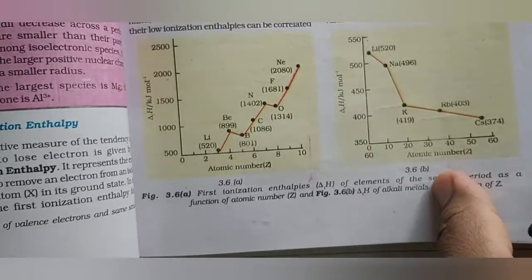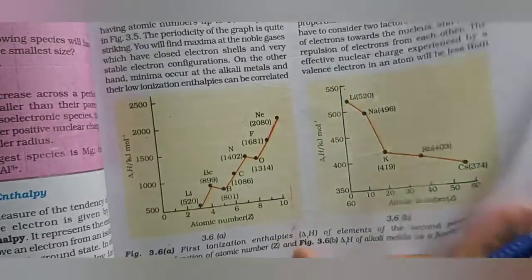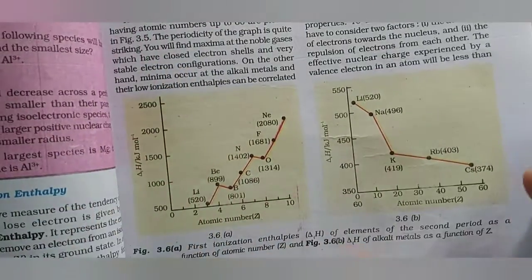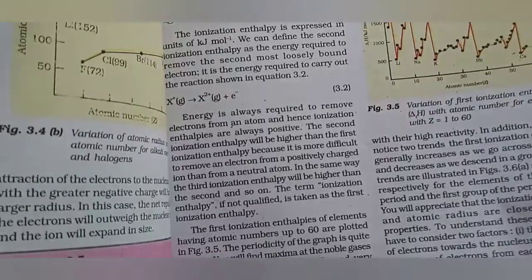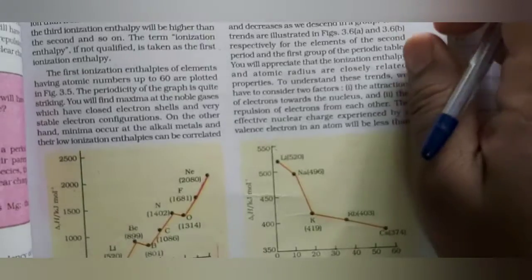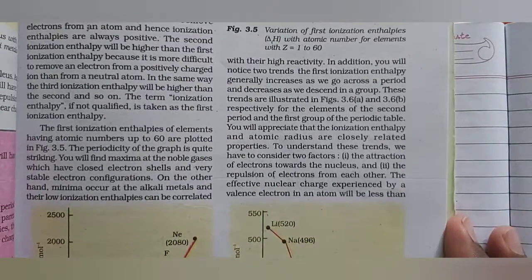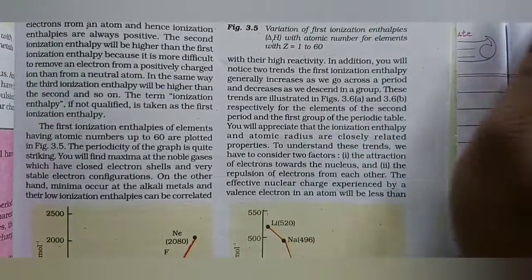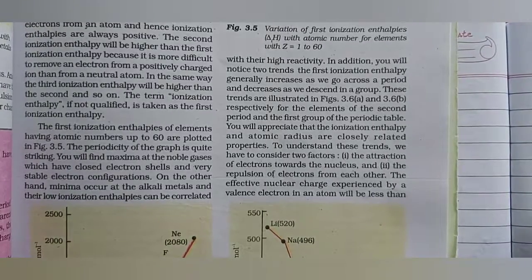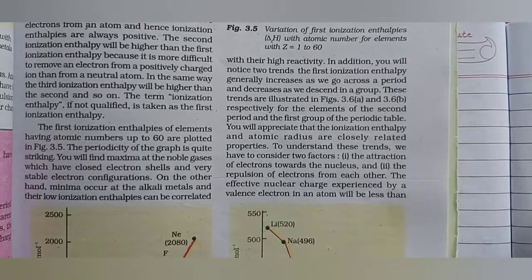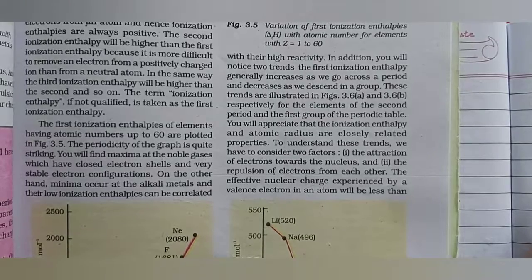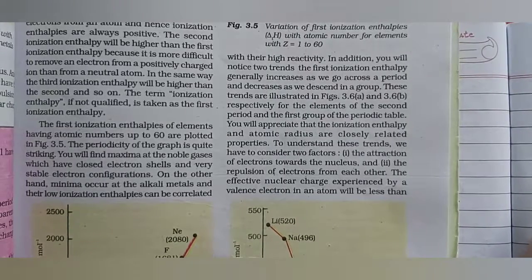Okay, these are the graphs according to the individual periodic properties. You can refer to them in the textbook for reference purposes. This is about completion of the chapter. So in today's class we have completed periodic classification. In the next class we will come across a new chapter. I hope you are all doing good and you are clear about the concept. If you have any doubts, you can clarify at any time. I am ready to clarify your doubts. Thank you all. Have a nice day.